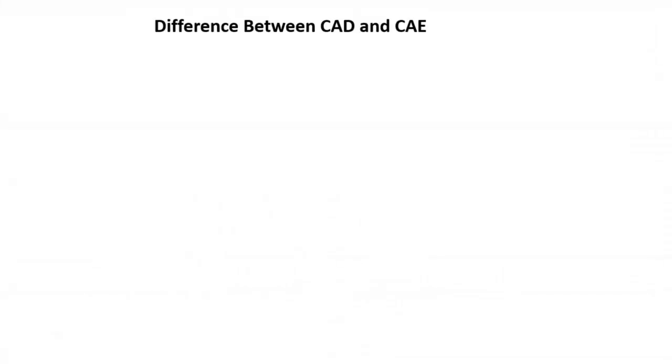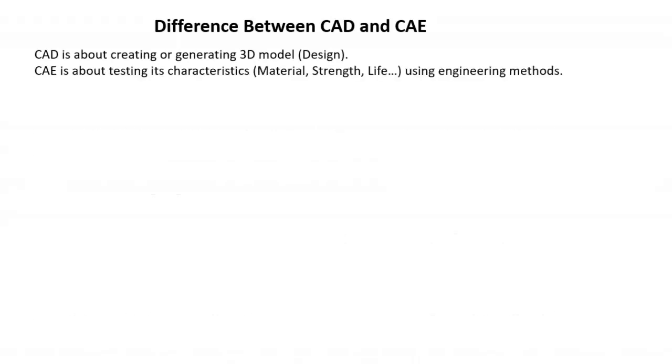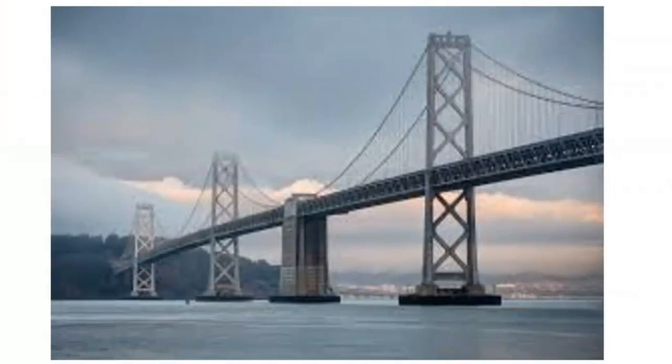Now I will cover the difference between CAD and CAE. CAD is about creating or generating a 3D model. CAE is about testing its characteristics using engineering methods. Let's understand the difference with an example.